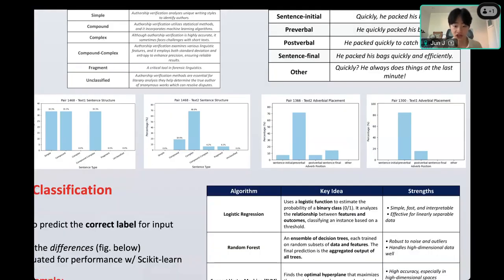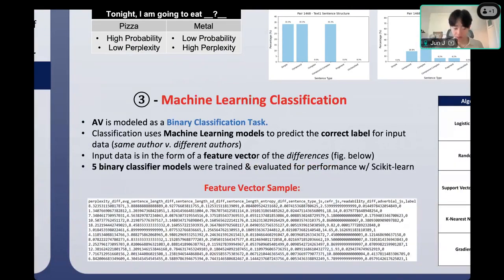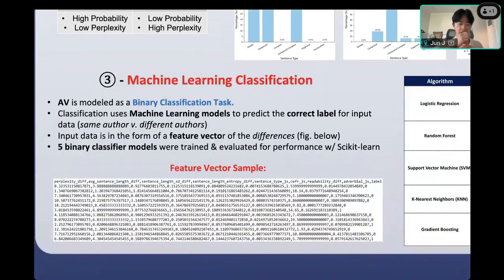Now for the more computational part of my project, which was the machine learning classification. I modeled AV as a binary classification task because, as I mentioned earlier, I created 0 and 1 label pairs to feed the model a taste of both cases. Essentially, the binary classification task takes as input a feature vector, where a feature vector, as you can see at the very bottom, is a list of numbers corresponding to each feature, with a label at the very end, 0 or 1.